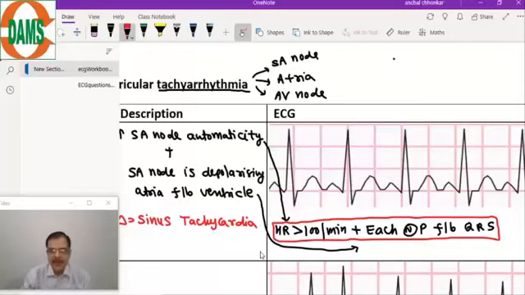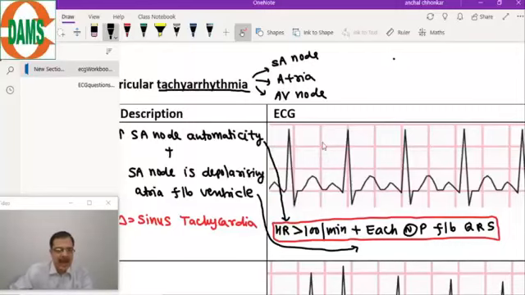So this is the box for diagnosis of sinus tachycardia. Now visualize the ECG. Are our criteria fulfilled for sinus tachycardia? First we will calculate the heart rate, and in this diagram the heart rate will be 1500 divided by the RR interval.